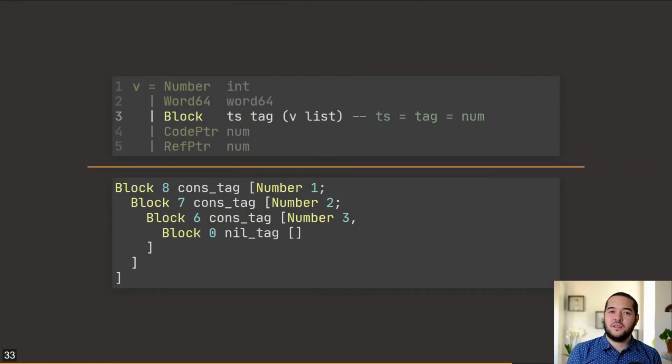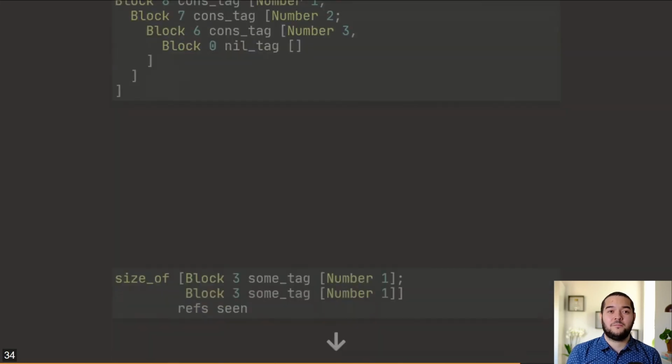To see how this works, let's briefly recall how values are represented in DataLang, and specifically how blocks contain not only a list of values and a constructor tag, but a uniquely identifying timestamp. This timestamp is important, since the semantics ensures that if two blocks have the same timestamp, their contents must be the same, because they are the same value in memory.